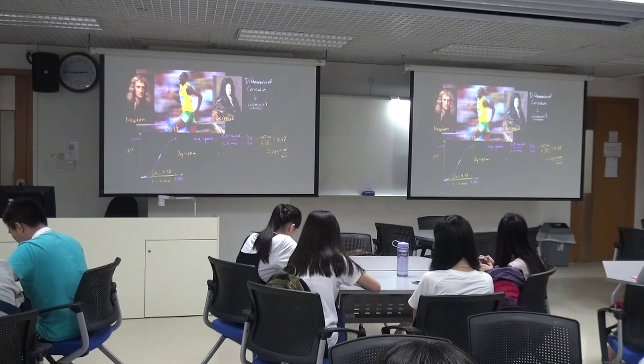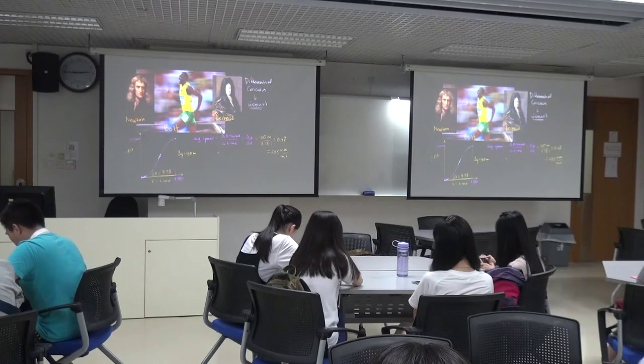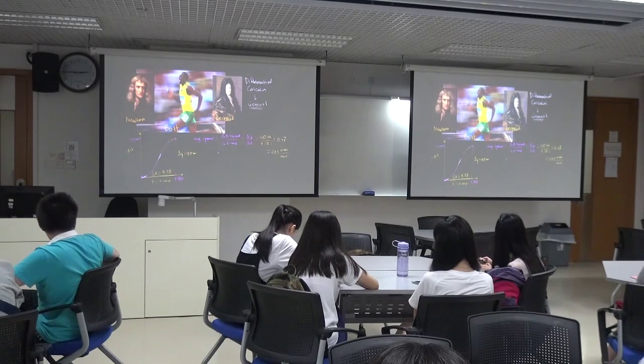And I looked it up. Usain Bolt's peak instantaneous velocity is actually closer to 30 miles per hour. So the average slope over here might be 23 whatever miles per hour, but his fastest point in this 9.58 seconds is closer to 30 miles per hour. But you see, it's not a trivial thing to do.